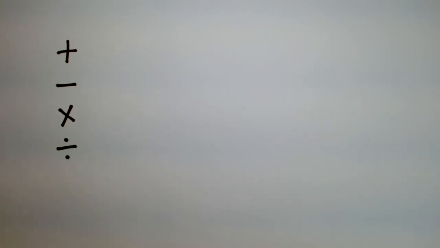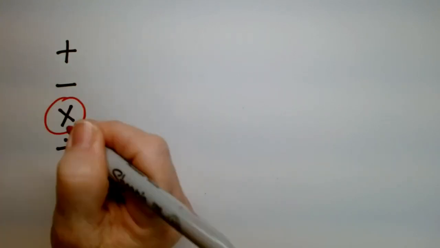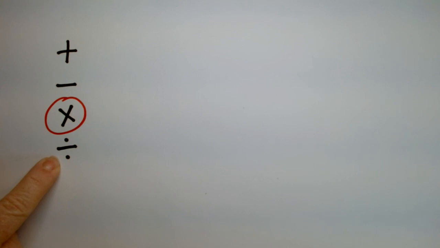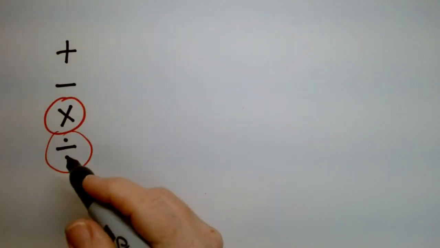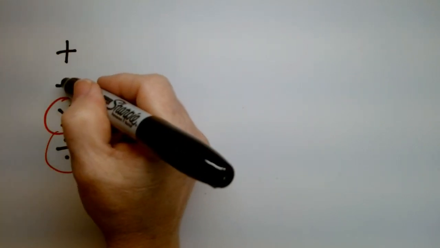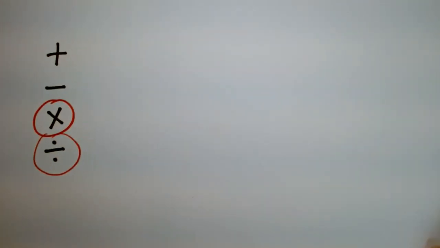Adding, I would say, is one of the hardest ones to do with fractions. I'm going to say this is the easiest, and then this one. So these two are the easiest when it comes to fractions. These are hard. They're not impossible, but you've got to do these in order to do those. So let's do the easy ones first. Okay, so let's take a look at a couple of examples.